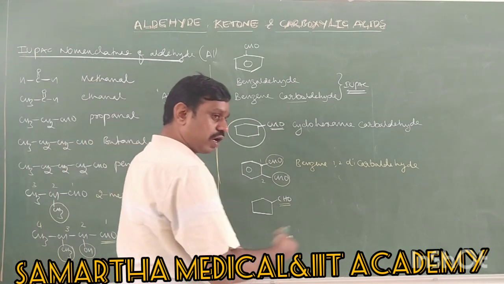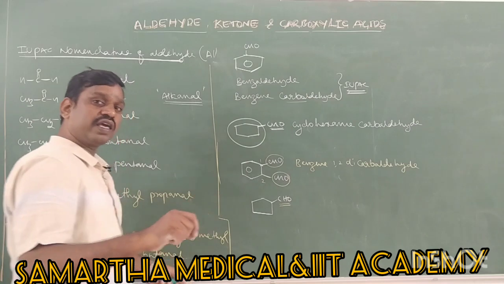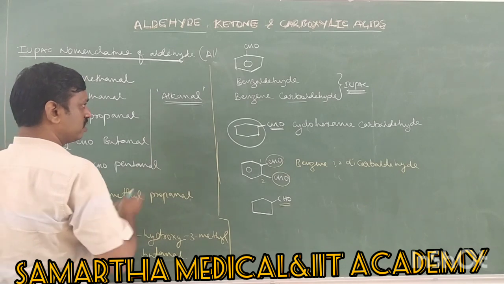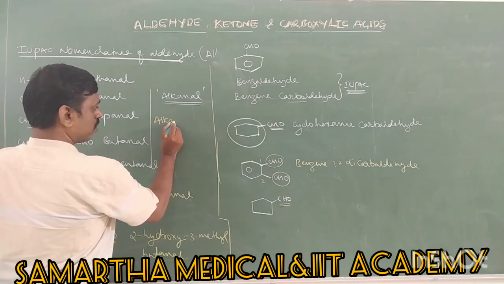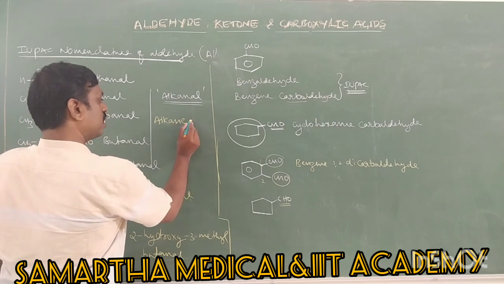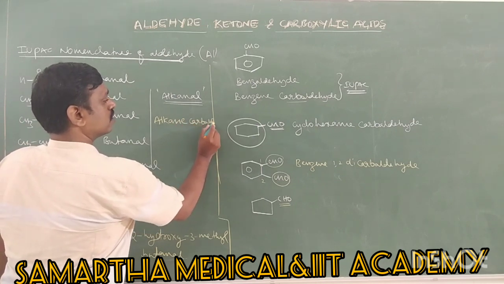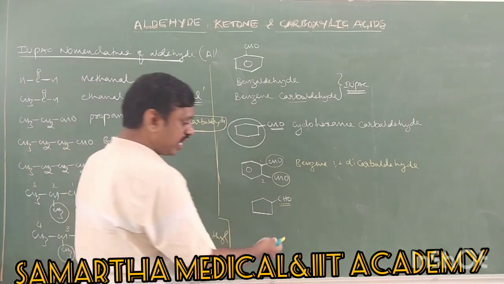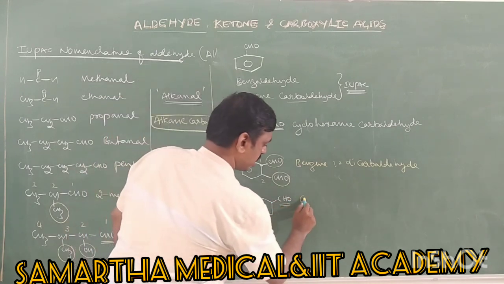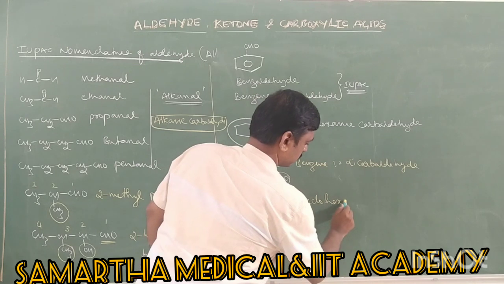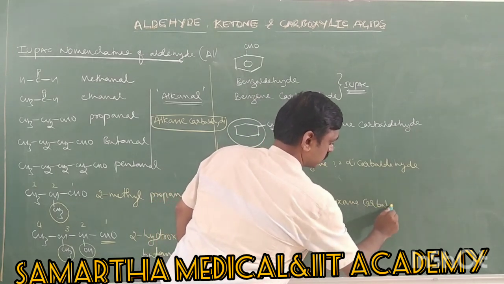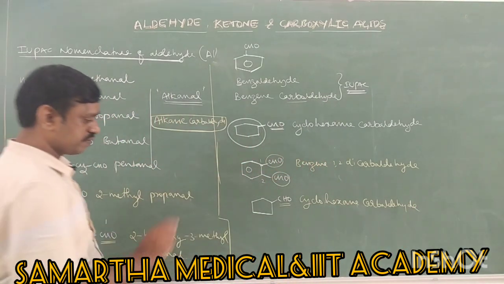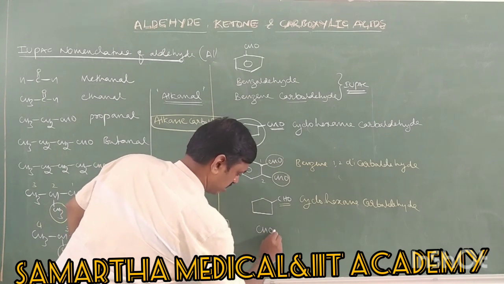According to carbaldehyde nomenclature we should write alkane carbaldehyde. Remember this format: in carbaldehyde nomenclature, you write alkane plus carbaldehyde. Now write the name in this format. Here the alkane is cyclohexane, so cyclohexane carbaldehyde. Okay.